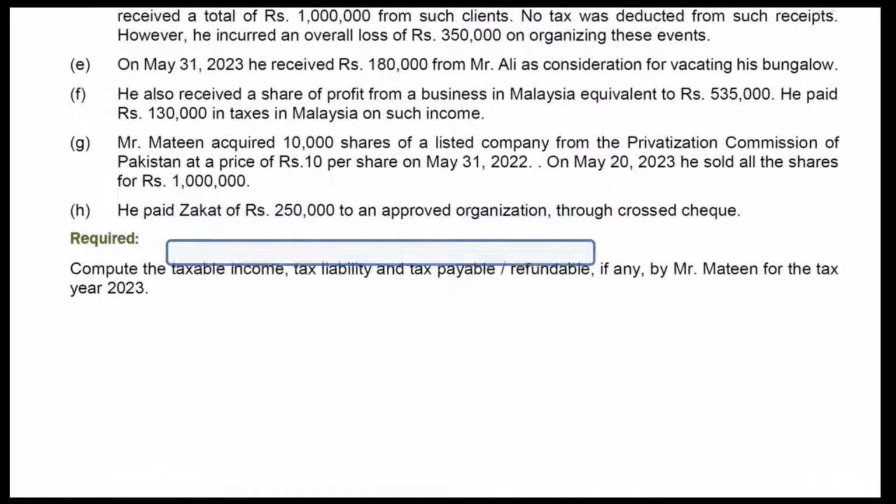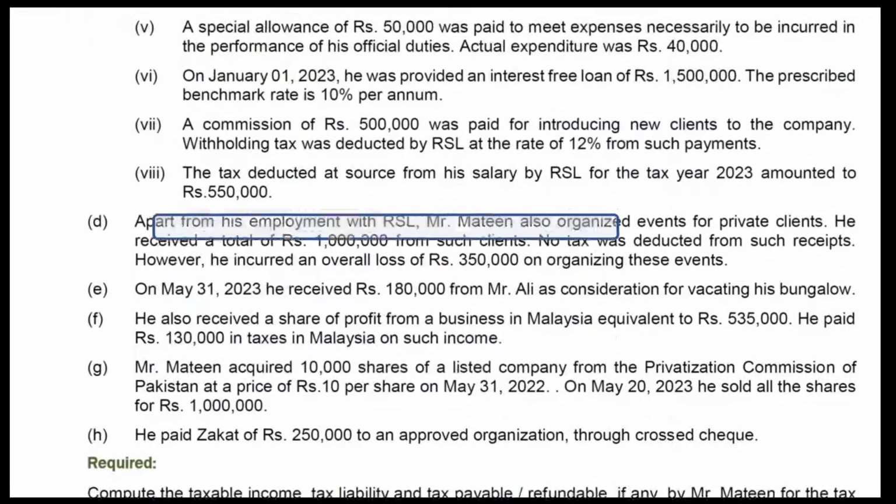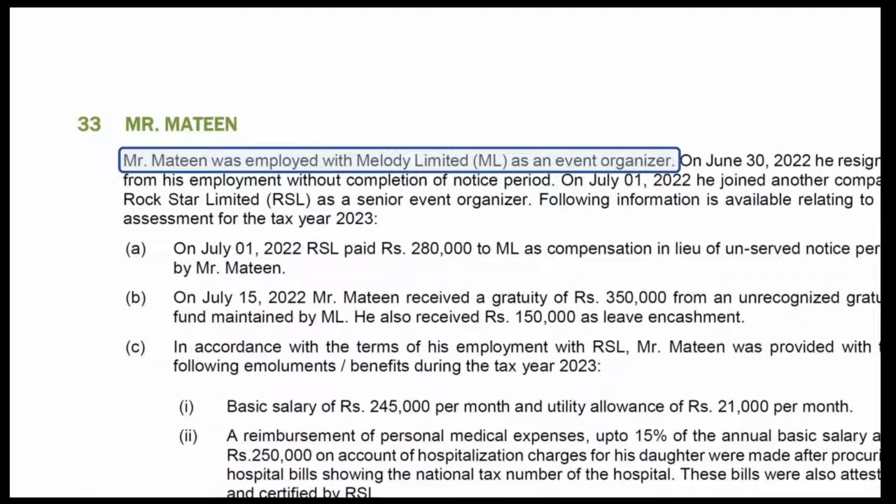You are required to compute three things: taxable income, tax liability, and tax payable or refundable. Please note that the taxpayer in this question is an individual, Mr. Mateen. After reading first line of question, you can infer that the individual is resident person.